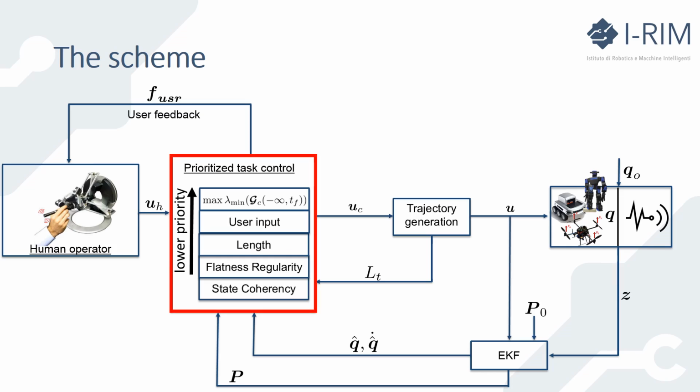The output of our controller deforms the trajectory and computes new input for the robot. The latter will move according to the provided input, and it will acquire the new information about the environment. Then an observer, an extended Kalman filter in our case, computes new values for the state and the covariance matrix that, together with the human operator input, are the inputs for the novel iteration of our controller. As it can be seen by the scheme, the controller provides the human operator with a feedback that, as mentioned before, provides a guidance towards which the estimation performance is improved.